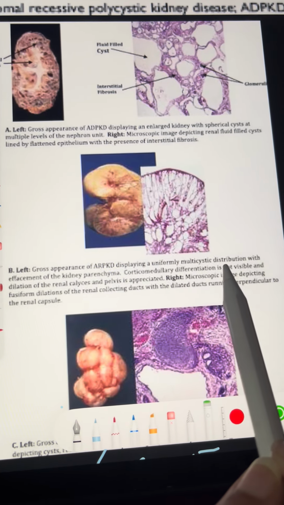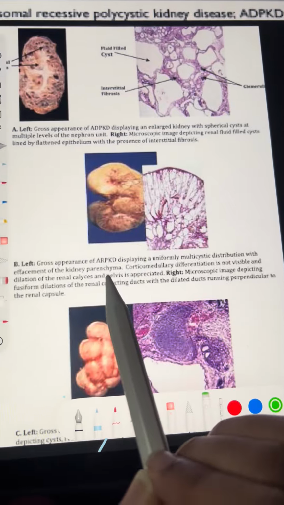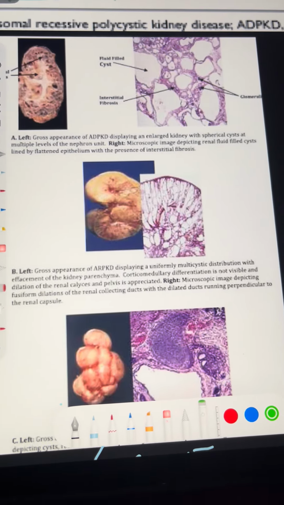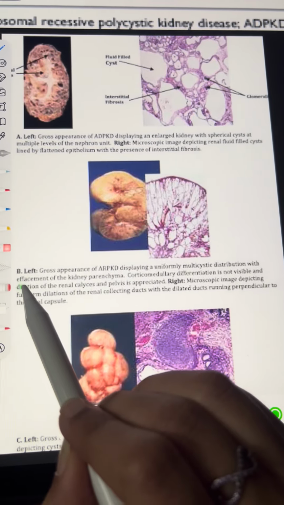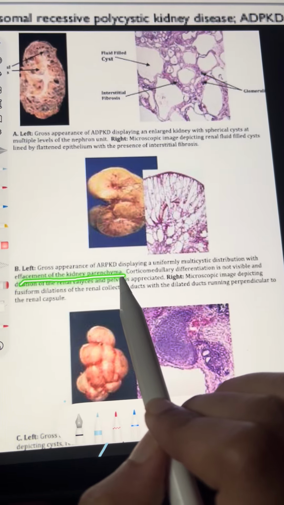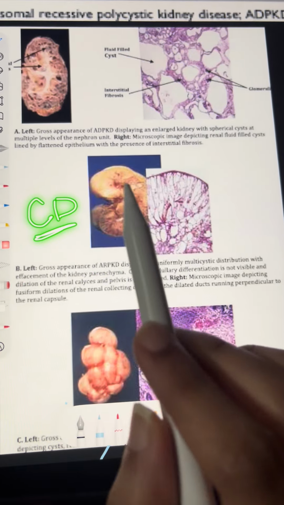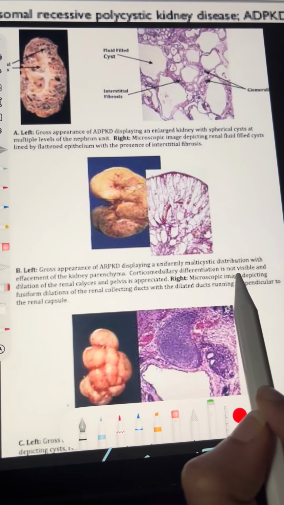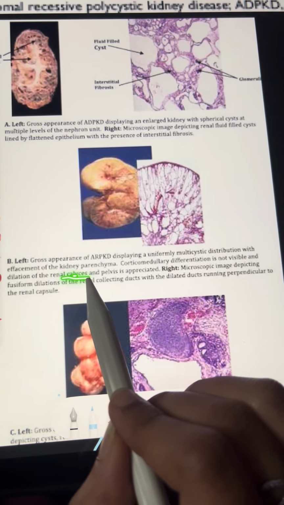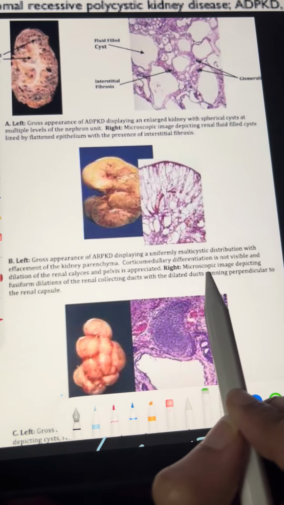Uniformly multicystic distribution with effacement of the kidney parenchyma. There is involvement of the renal parenchyma, like I told you. There is effacement of the kidney parenchyma, okay, and this mostly involves the collecting duct. Corticomedullary differentiation is not visible. There is dilatation of the renal calyces and pelvis.